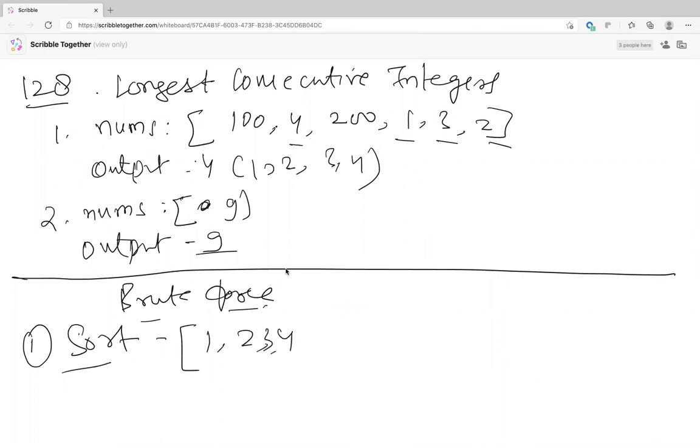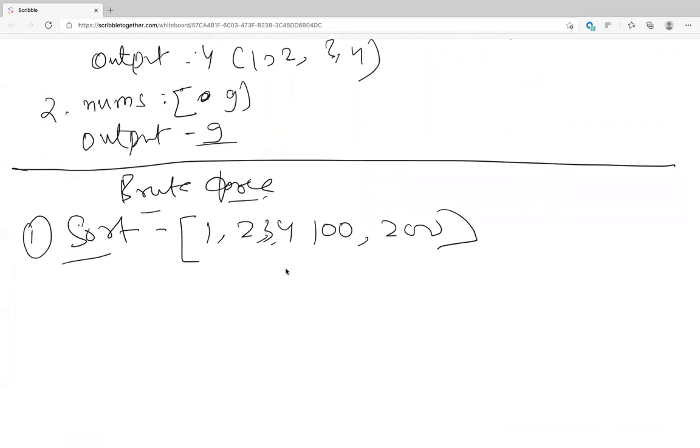I'll get a count of all these sequential numbers, 1, 2, 3, 4, and I will store that as my result. When I get to 100, I will reset that counter to 1. When I see 200, that counter is 1, so I will compare it with the previous max, which is 4, and I will not update my result.